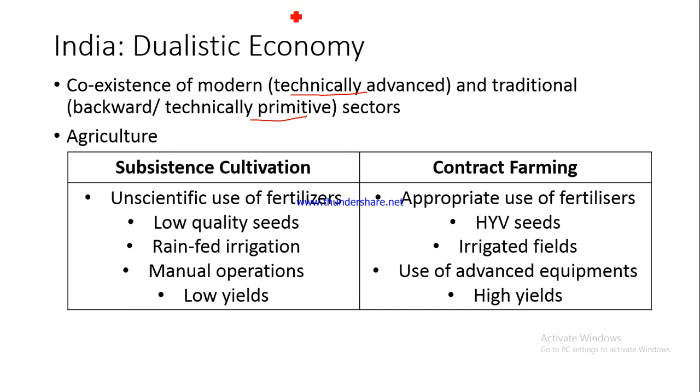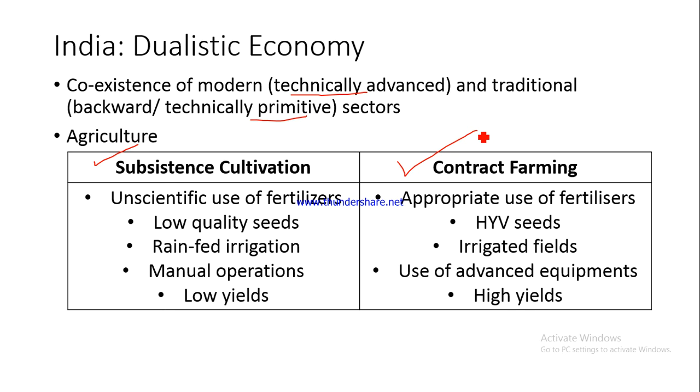Fine. Now have a look at this. We have got two types of agriculture being practiced here in India. One is known as subsistence cultivation and the other one is known as contract farming. Fine. Now please understand, subsistence cultivation is cultivation which is undertaken so that the family can be fed for one's own survival. That is why the word subsistence is used here.